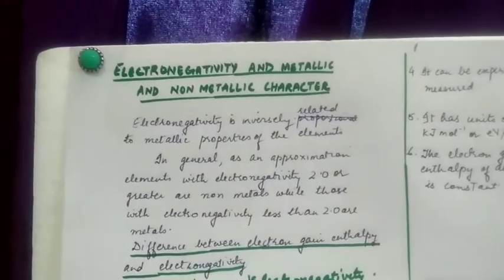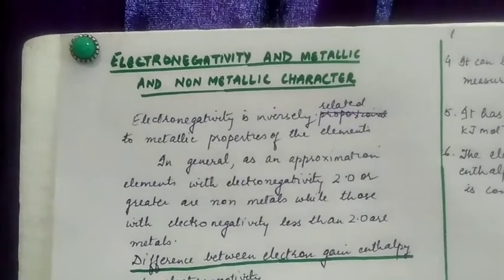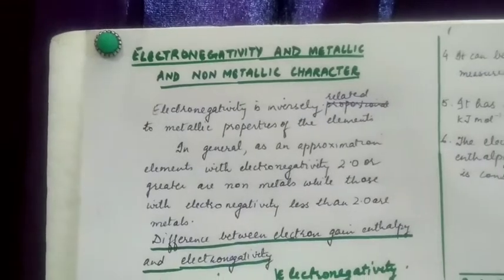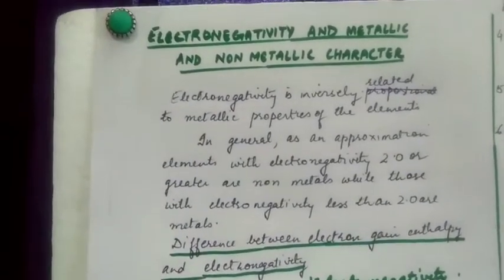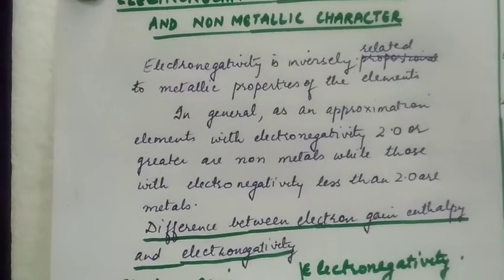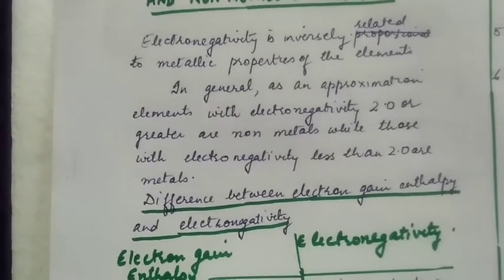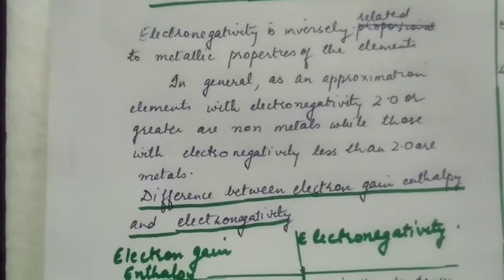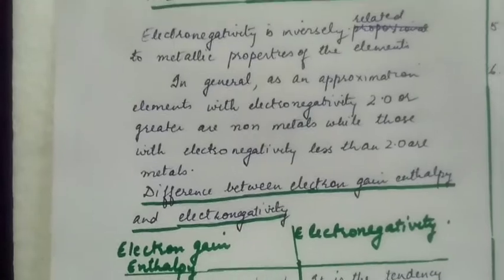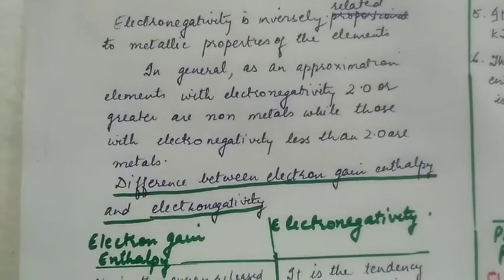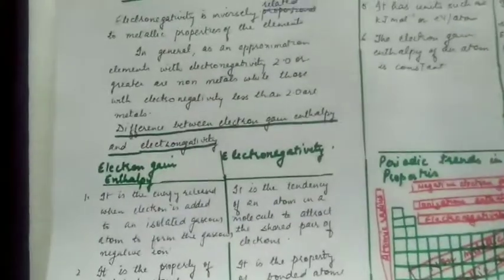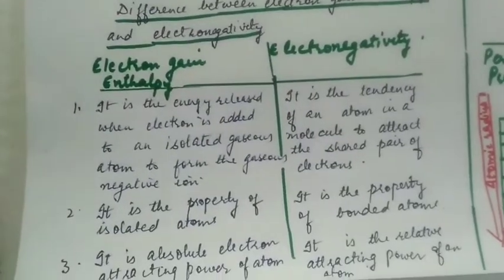The topic that we take today is electronegativity and metallic and non-metallic characters and periodic trends in chemical properties. Electronegativity is inversely related to metallic properties of the element. In general, as an approximation, elements with electronegativity 2 or greater are non-metals, while those with electronegativity less than 2 are metals.